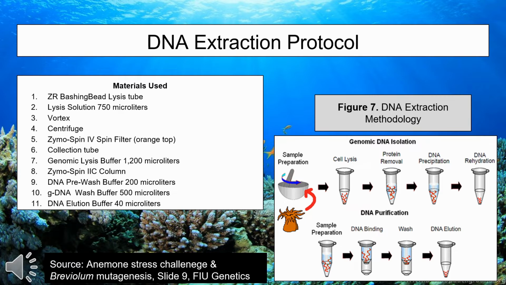The pre-wash buffer and gDNA wash buffer were used to remove any more impurities that could be left on the DNA. The final step was to add the DNA elution buffer to cause the DNA to release from the column. The different tubes were used to remove different levels of impurities, and the centrifuge was important in order to separate the layers of debris from the DNA. Figure 7 shows the basic methodology we used in order to extract the DNA.